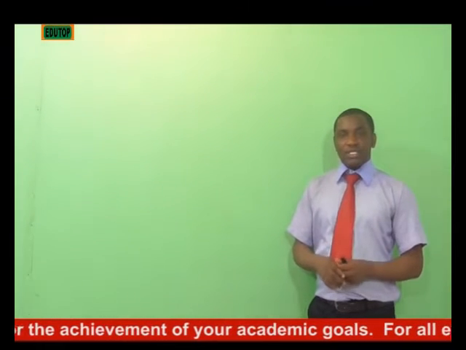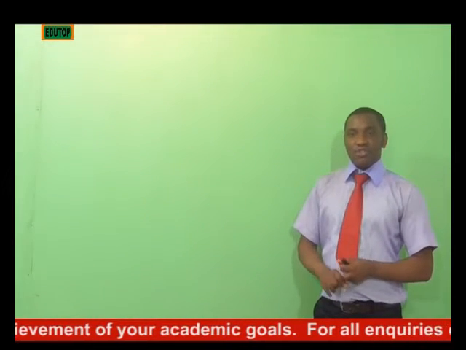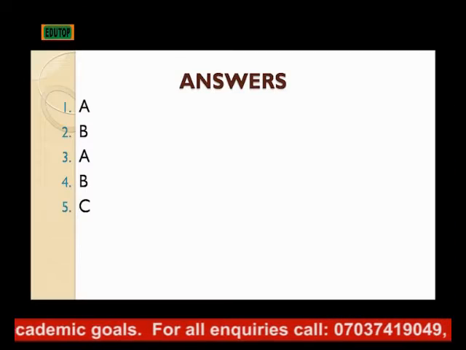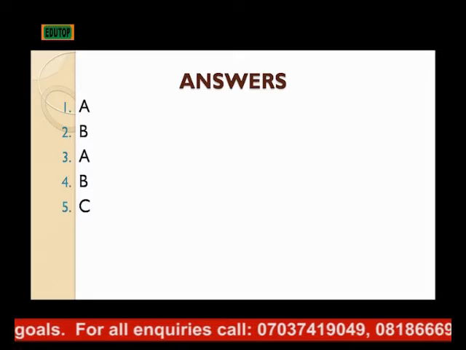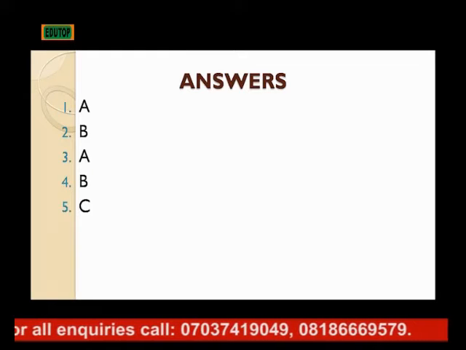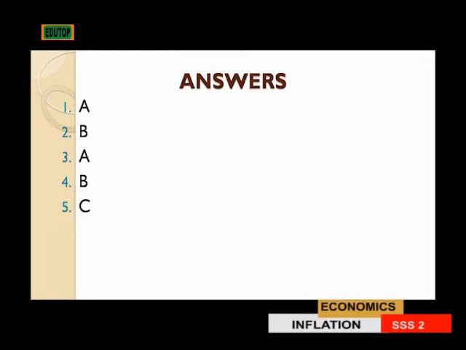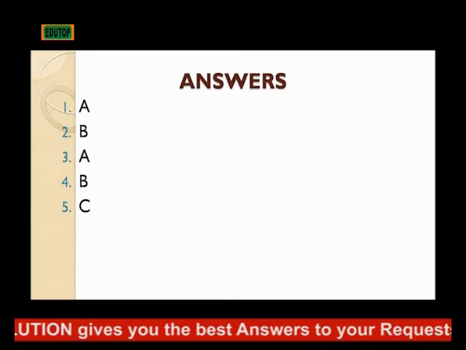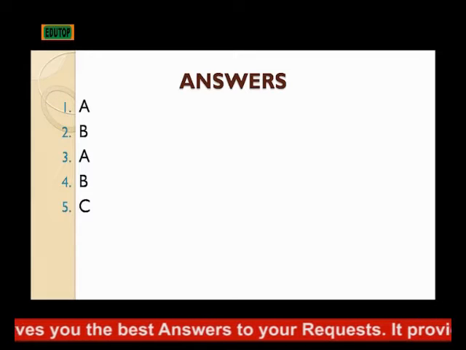And number 4 that says inflation is dash. Inflation always reduces the standard of living. That is option B. It always reduces the standard of living because the people, the citizen, will have to pursue a small amount of quantity with a big amount of money. That is the way it reduces the standard of living.